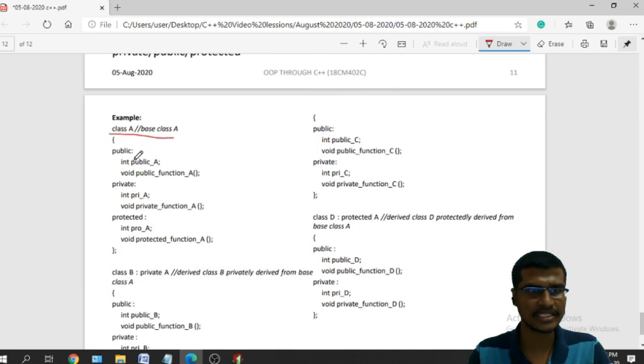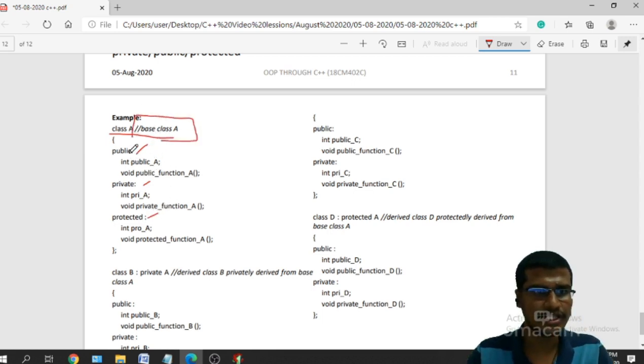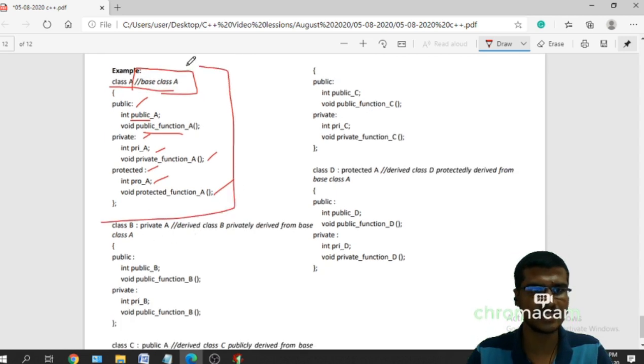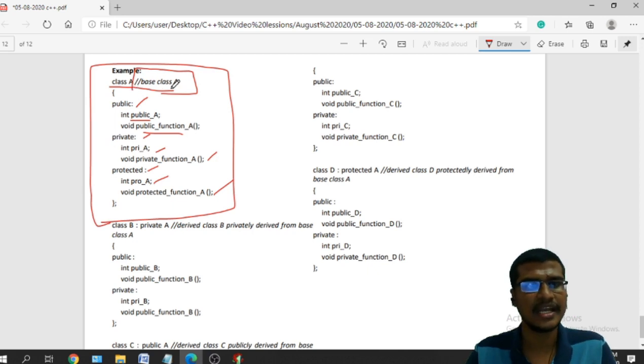This is your class A, and inside it we have the public section, private section, and protected section. So this is your base class A. Inside the public section I have a public data member A and a public function, and in the private section I have a private data member and a member function. In the protected section I also have a protected data member and a protected member function. This is your base class A, which contains public variables, private variables, and protected variables.